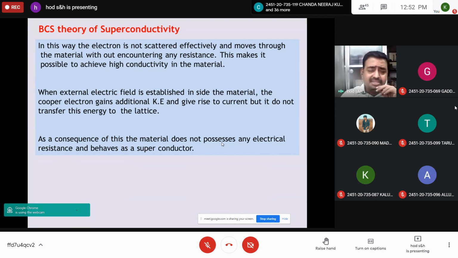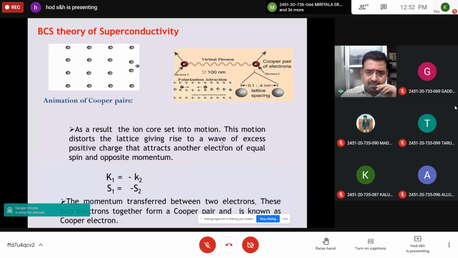And remember, this is a prediction, and many metals and alloys can fit in BCS theory, but not all. Still, research is going on. Some advanced materials may not obey this, but this is the most appropriate theory which is able to explain the superconducting behavior of materials at very low temperature. Is it clear? Shall I explain on this one?